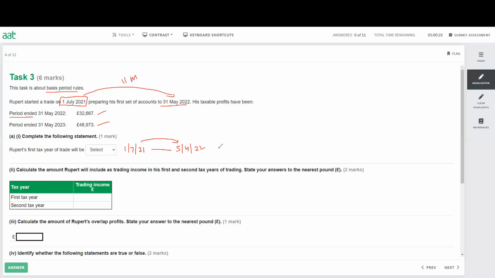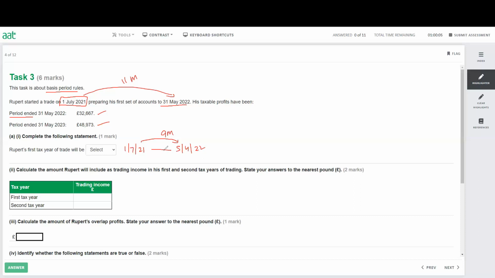5th of April represents up to 31st of March, so you really don't have to consider the 5 days. The tax year is up to 5th of April, but we'll stop at 31st of March. So here you can see how many months: July to 31st of March is 9 months. So this is my first year.